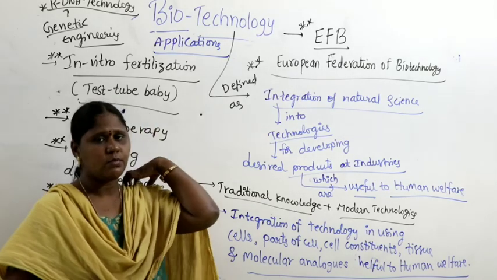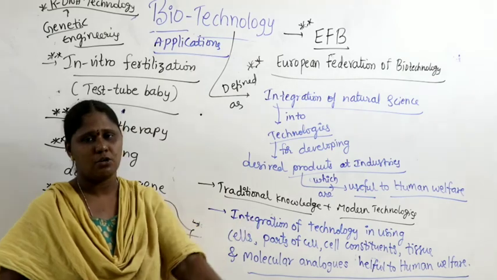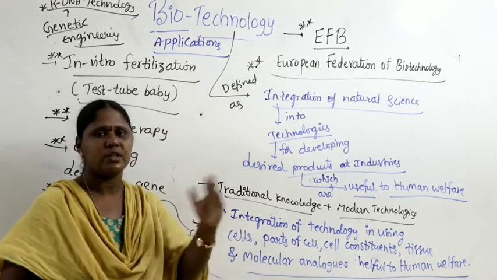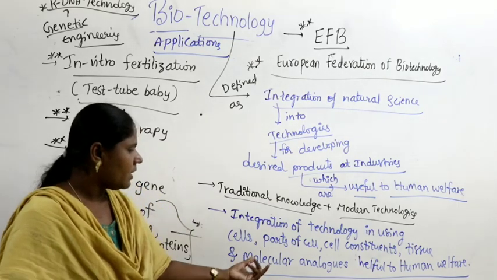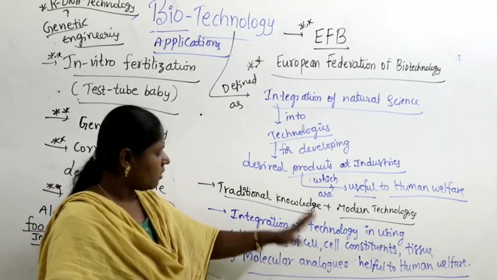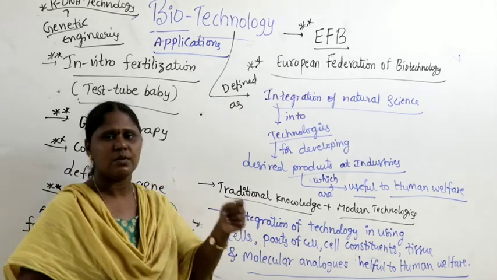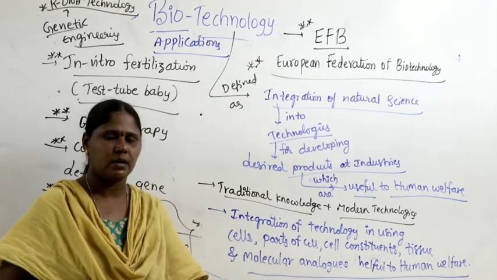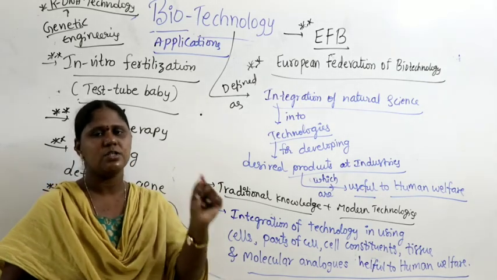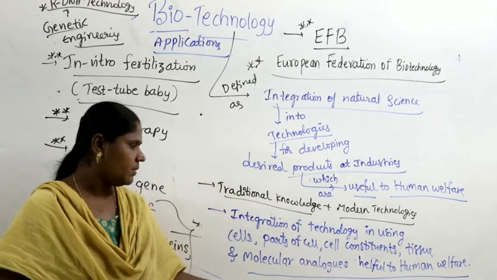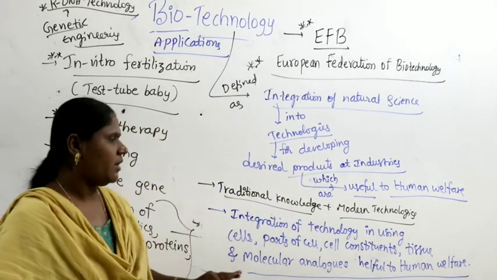Molecular analogues means what here? We are taking one organism which looks exactly similar to the other organism, so that it is easy for us to transfer the gene from one organism to the other. Molecular analogues means we are transferring into another organism which looks similar. So transfer of a gene from one bacteria to another bacteria, from one plant to another plant, from one animal to another animal. Molecular analogues helpful to human welfare.